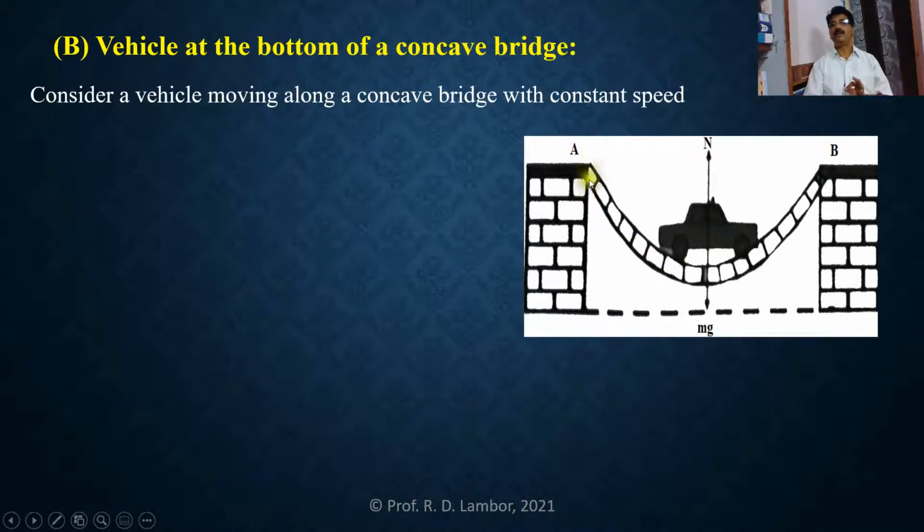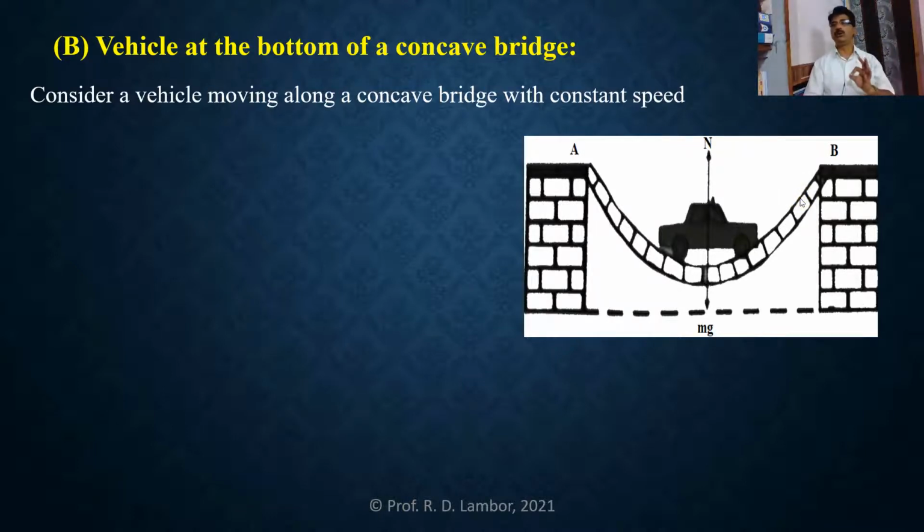See here, this one is a concave bridge, and this concave bridge is a part of a vertical circle, and this one is the vehicle which is at the bottom of the concave bridge. And at this position, we want to find the reaction of this road on this vehicle. We want to find the expression for reaction of road on this vehicle at the bottom of the concave bridge. And the vehicle moving along this concave bridge is performing vertical circular motion. So that's why it is an application of vertical circular motion.